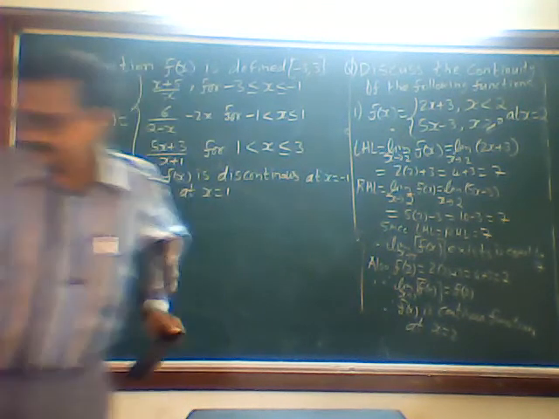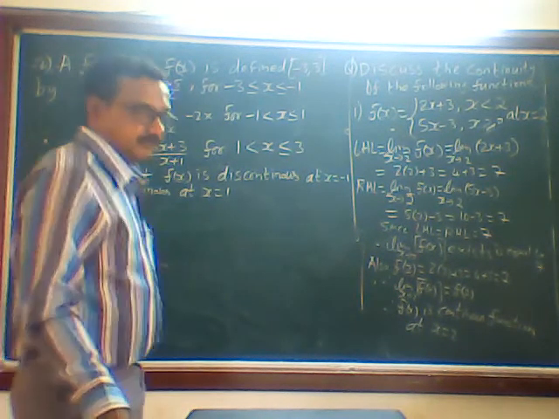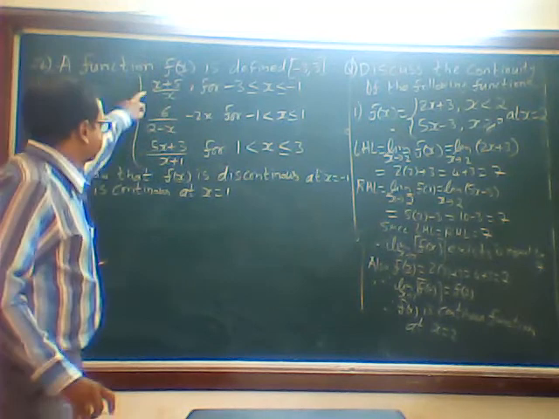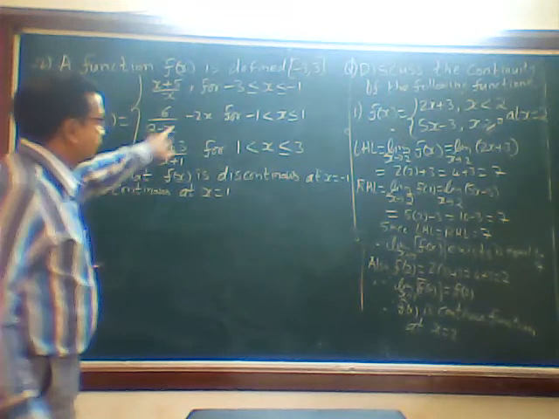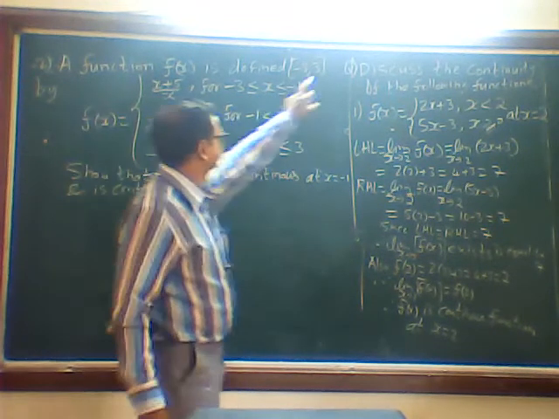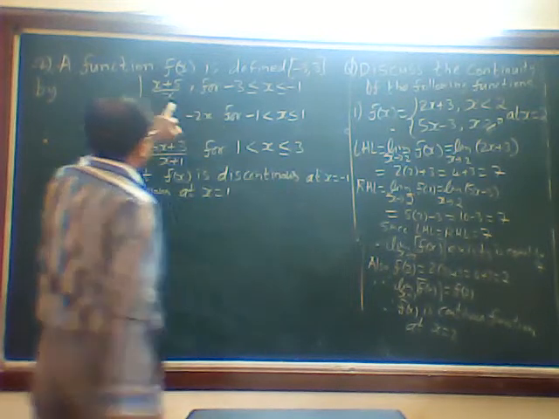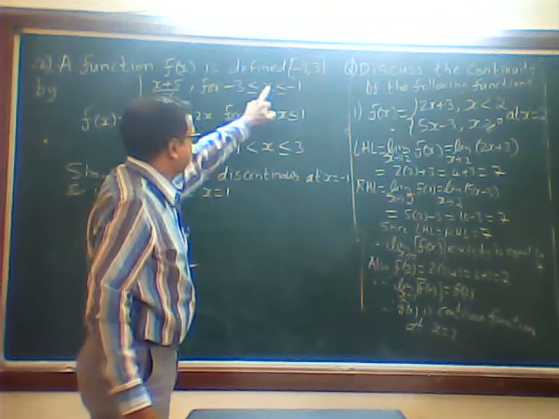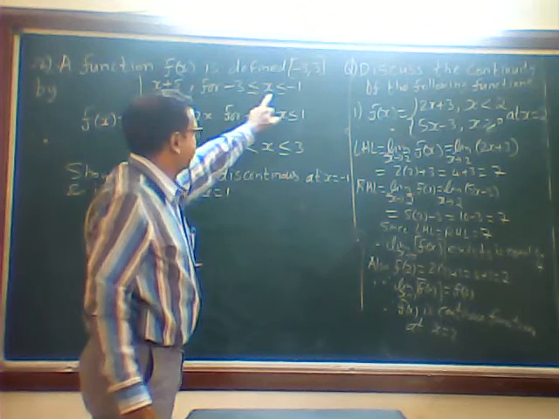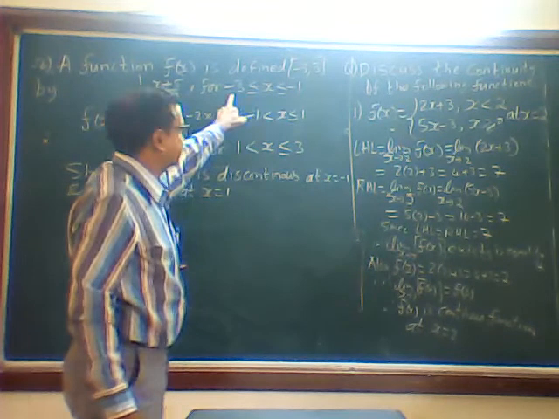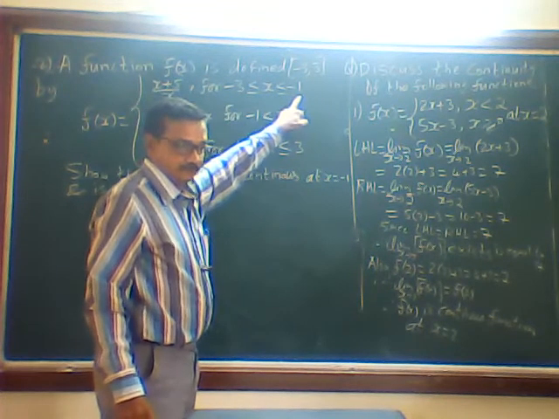Yeah, we'll continue. See, the question is what? There are three functions here. Okay? And the range is what? Between -3 and 3 is here. -3 and 3. Okay? So, first function what it is? We are going to read it from the center. X is greater than equal to -3, less than equal to -1.